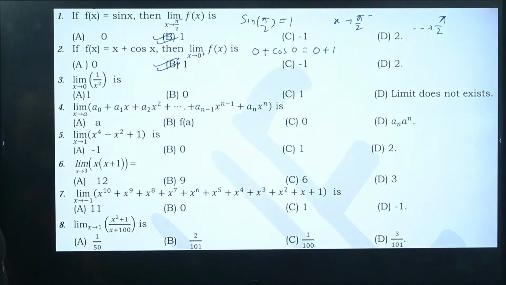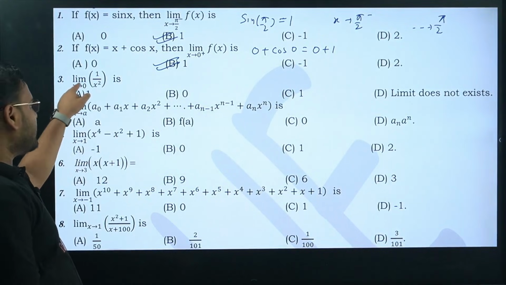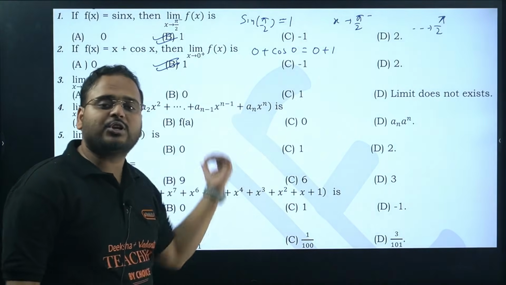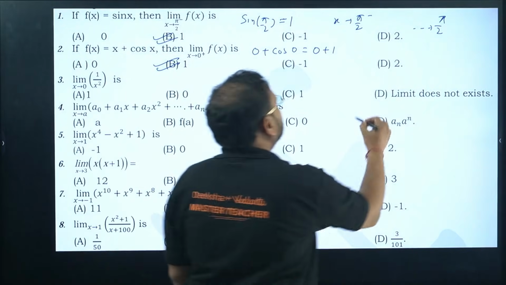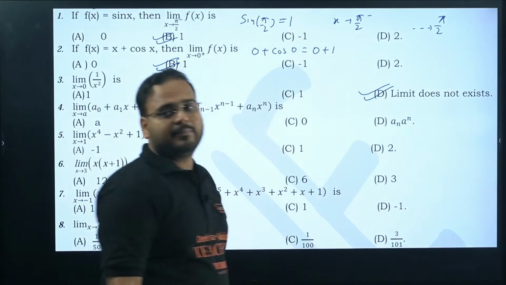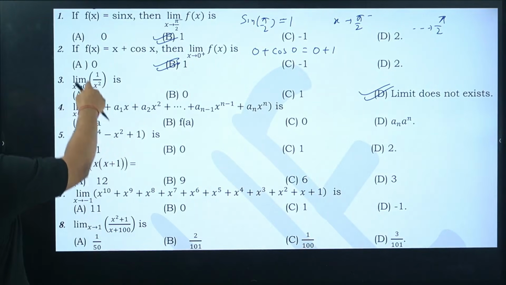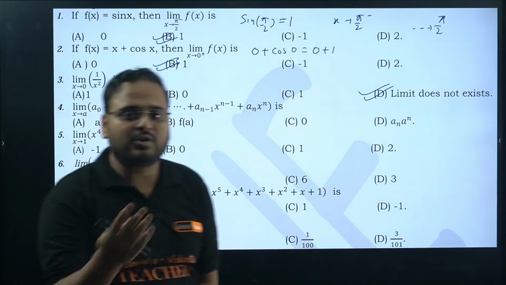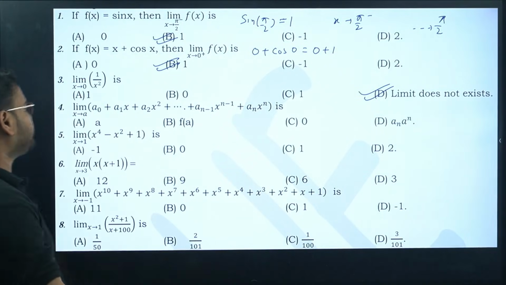Next. 1 upon x square when x tends to 0. In this question, there will be no limit because 1 upon 0 will be an undefined number. So the limit does not exist. If you put here 1 by 0, it will become undefined. So the limit does not exist.